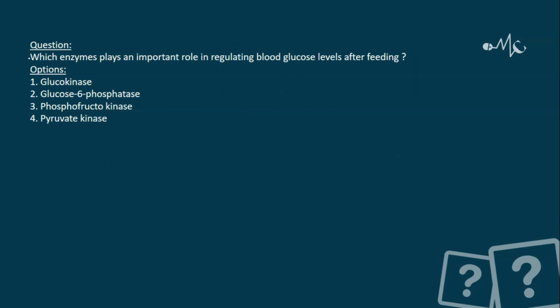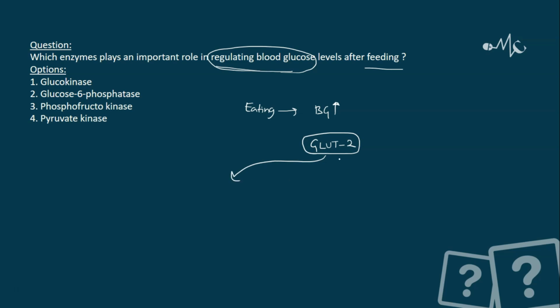The question here is, which enzyme plays an important role in regulating body glucose levels after feeding or after eating? So what happens after eating? Blood glucose level rises. Now with the help of GLUT2 receptors, this excess glucose is taken up by tissues of the body. Parallelly, it is also taken up by the liver and also the pancreas. And in the pancreas, we have beta cells which take up this glucose.